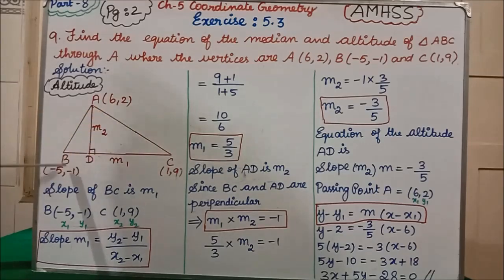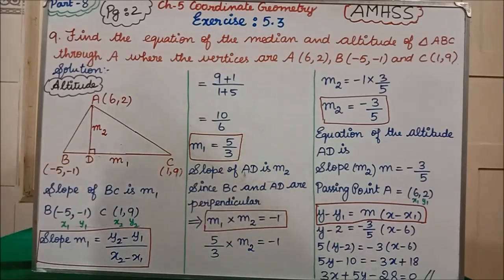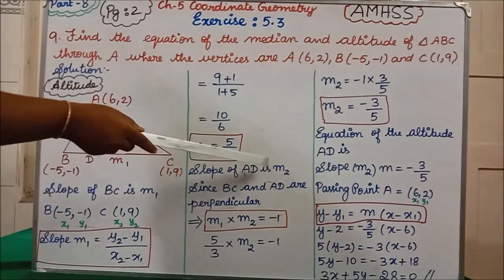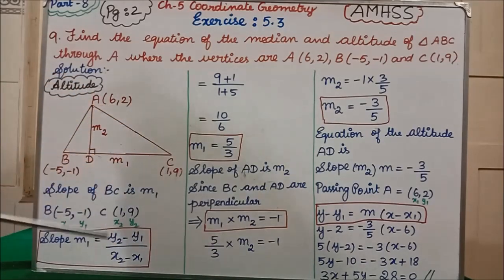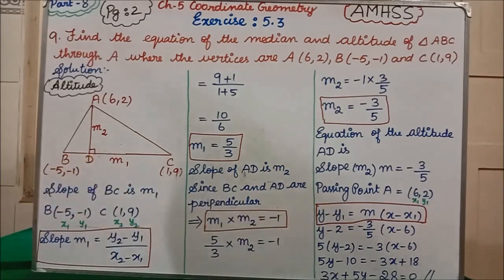Since BC and AD are perpendicular, the perpendicular formula is M1 into M2 is equal to minus 1. Here M1 value is 5 by 3, into M2. Because we don't know the D point, we cannot find the slope of AD directly, so keep M2 as such, equal to minus 1.